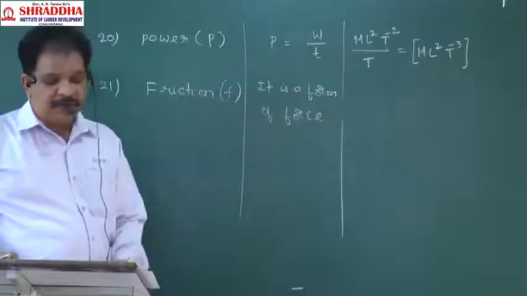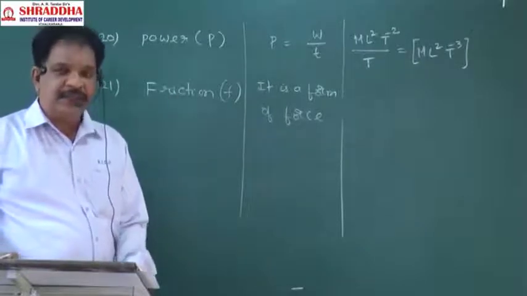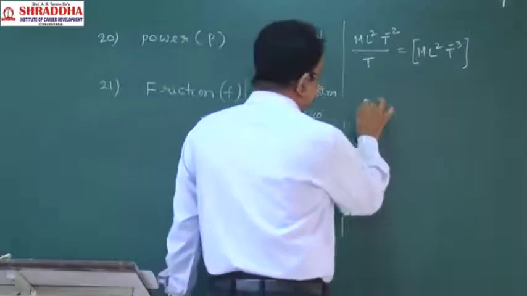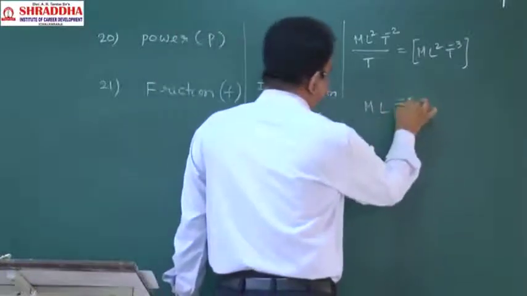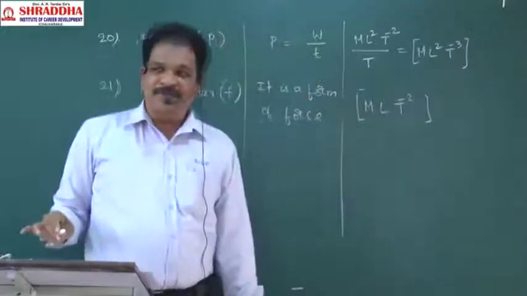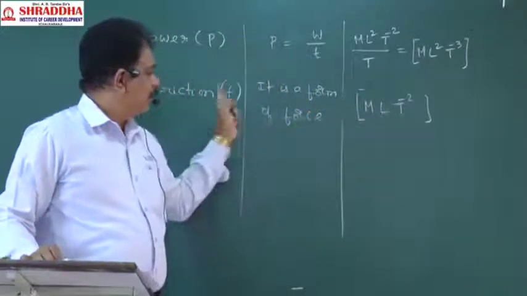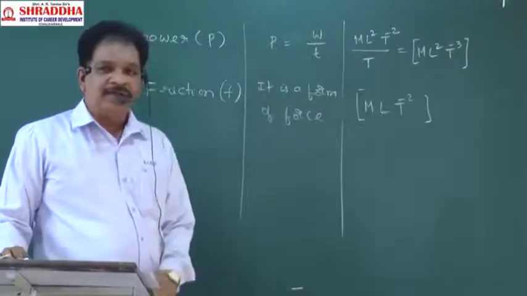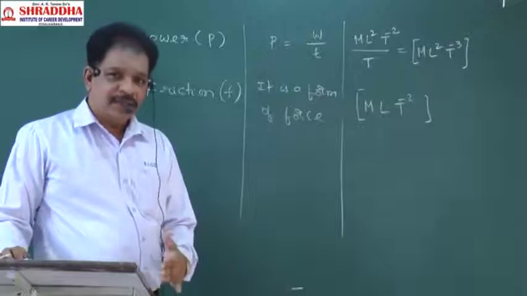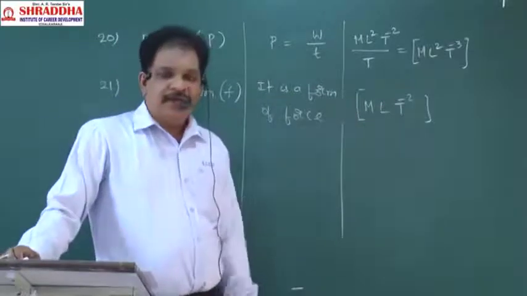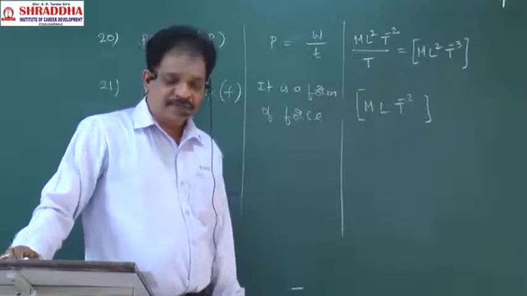Friction dimensional formula will also be the same. Force dimensional formula we know, ML T power minus 2. The same dimensional formula we will get here. What is its dimensional formula? ML T power minus 2. That is the dimensional formula of friction.